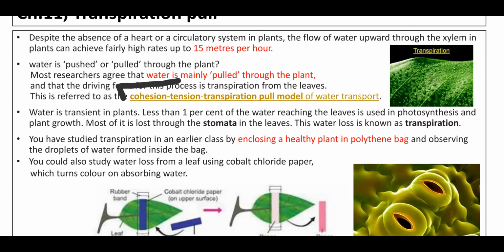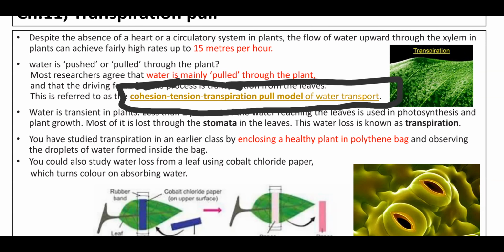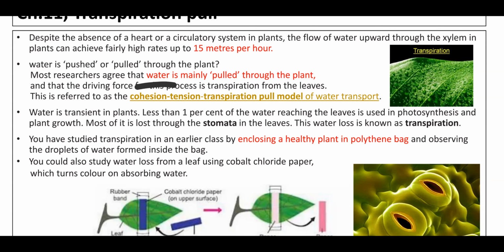Remember this name: cohesion tension transpiration pull model of water transfer. We are discussing these words, what is cohesion, right? Now the tension word for the plant, you have understood: the water loss occurs, so from the cell water loss occurs in the form of water vapor. That cell needs the water, each and every cell needs the water to remain turgid, right? And water is the main medium in which all biological activities occur, right? Enzymatic activities and others. So for that, water is necessary. So each and every cell needs the water.